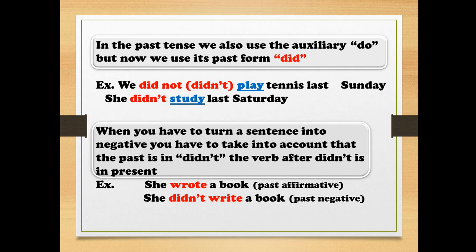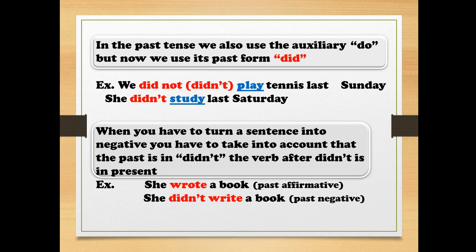Okay? In the past tense, we also use the auxiliary do, but now we use its past form, which is did, as I told you. We didn't play tennis last Sunday. She didn't study last Saturday. When you have to turn the sentence into negative, you have to take into account that the past is in didn't, and the verb after didn't is in the present, or the original verb, especially when I'm having -ed or the irregular verb form.